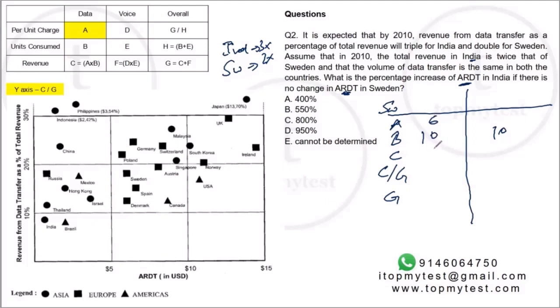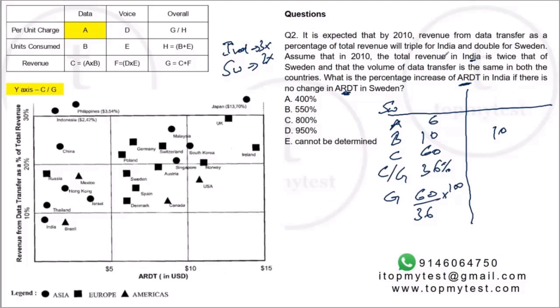So revenue from data will be 6 into 10, 60 units. Now the C by G number for Sweden right now is about 18. This will double. So it will become 36%. So total revenue of Sweden will be 60 by 36 into 100. This will be the revenue.